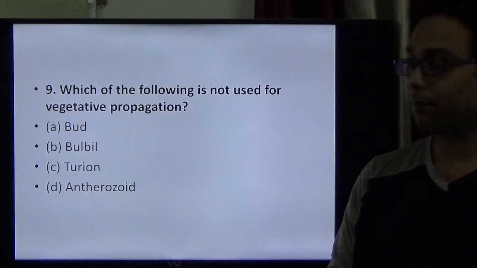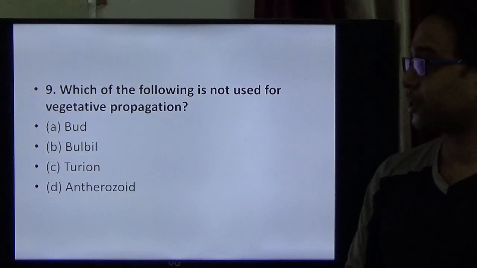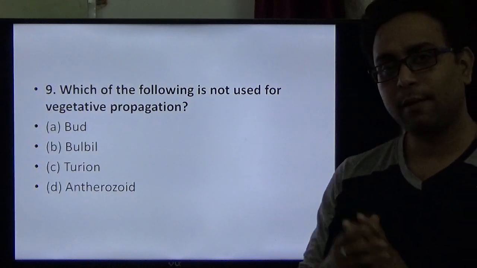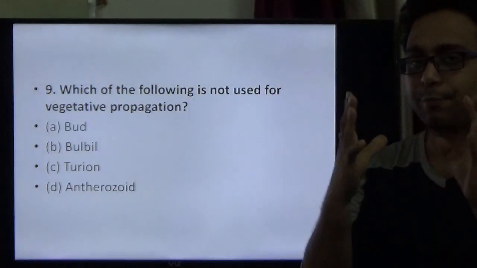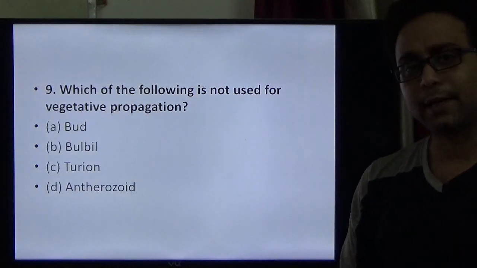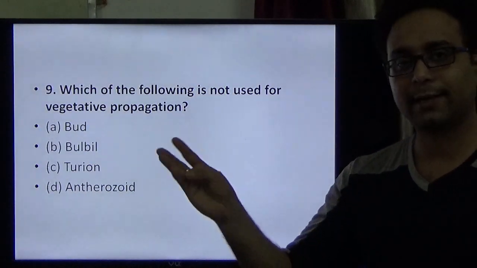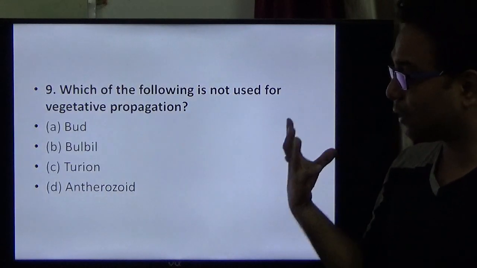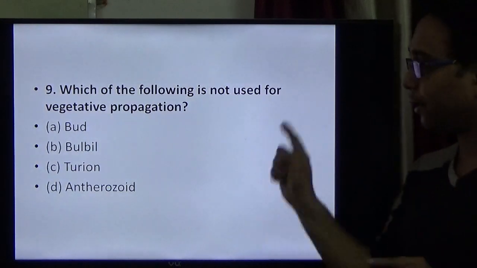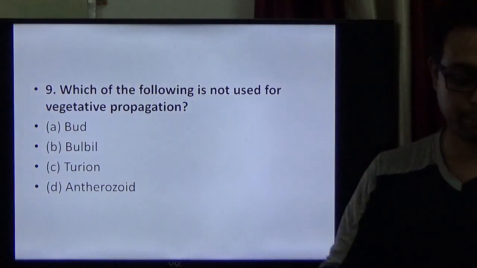Which of the following is not used for vegetative propagation? Do you know what is meant by vegetative propagation? Vegetative propagation means reproduction happening with the help of vegetative parts. What are the vegetative parts? Like the leaf, the root, the stem. Here the important point is what is not used in vegetative propagation.